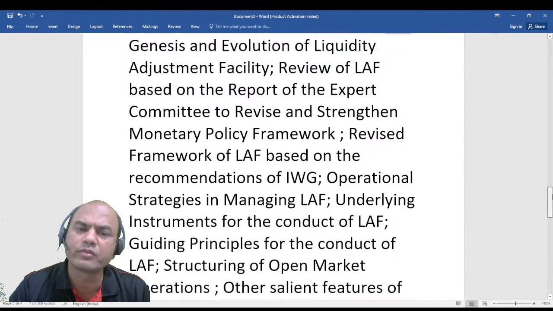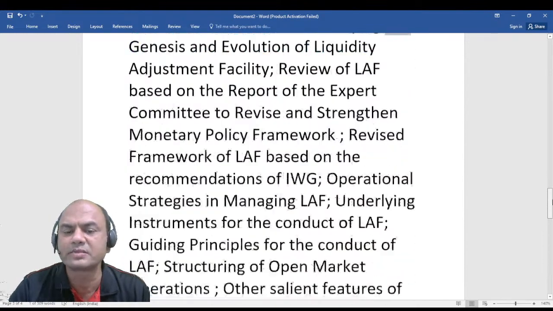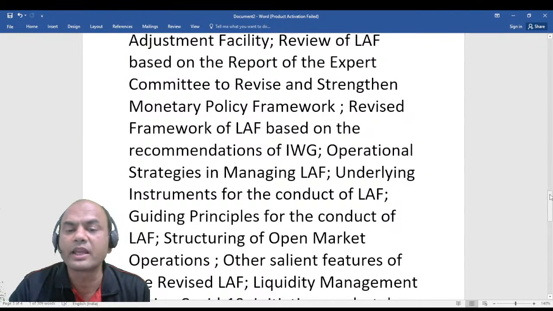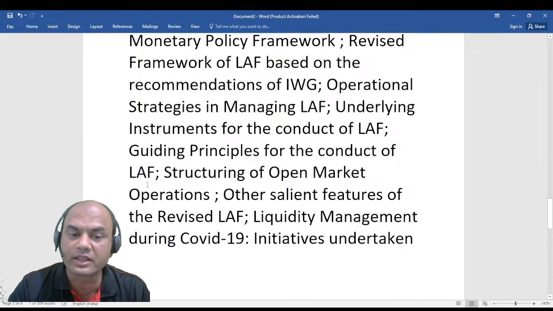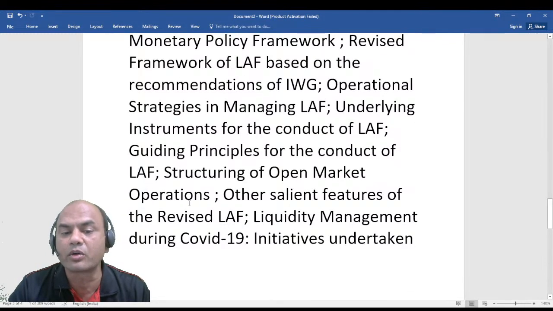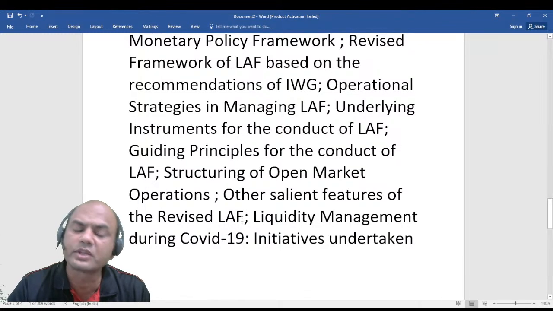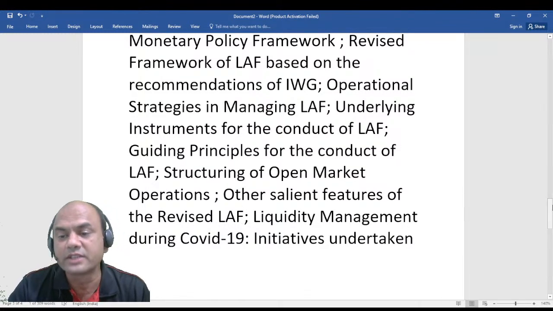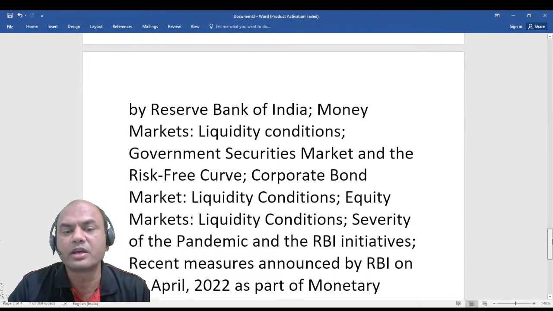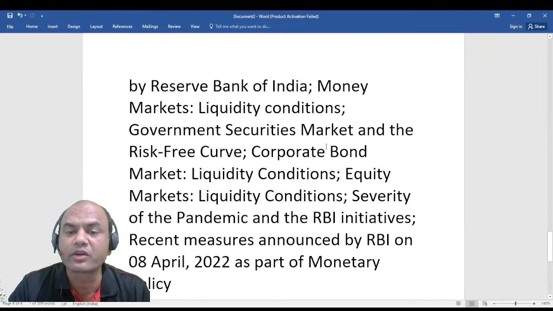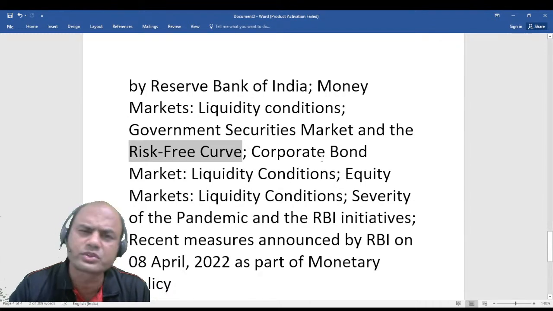Basically, this topic, liquidity management in the system, is more of a framework. It covers underlying instruments of the conduct of LAF, guiding principles for the conduct of LAF, structuring of open market operations, and other salient features of LAF. All these points are included in module C under this topic. Then money markets, liquidity conditions, government securities, securities market, and the risk-free curve, which relates to the yield curve. Corporate bonds market, liquidity conditions, huge topics are there.